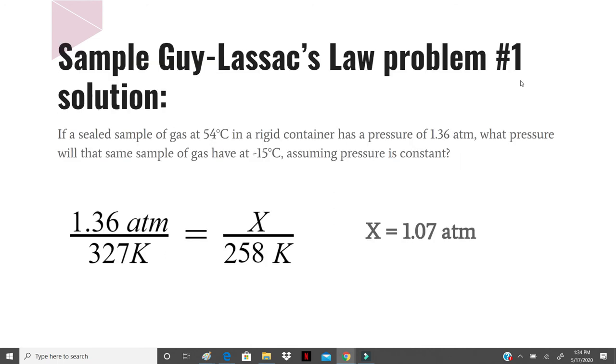So we take our details here, we take our 54 degrees Celsius, convert that to 327 Kelvin, that's our T1, and 1.36 atmospheres is our initial pressure. Converting negative 15 degrees Celsius to Kelvin gives us 258, and we are putting our final pressure as the unknown. So to solve this through, we would have 1.36 atmospheres times 258 Kelvin divided by 327 Kelvin, which gets us a final pressure of 1.07 atmospheres.